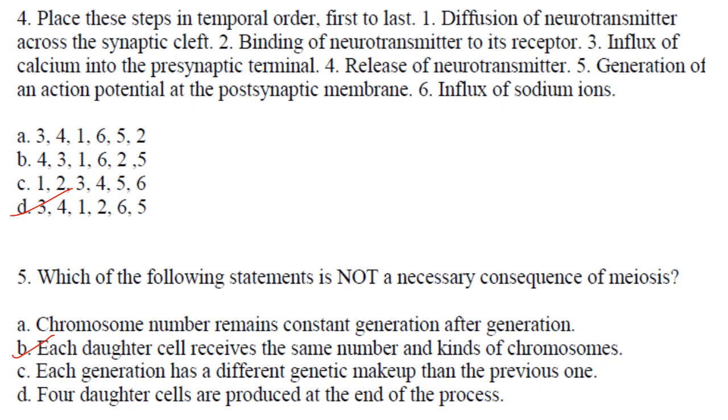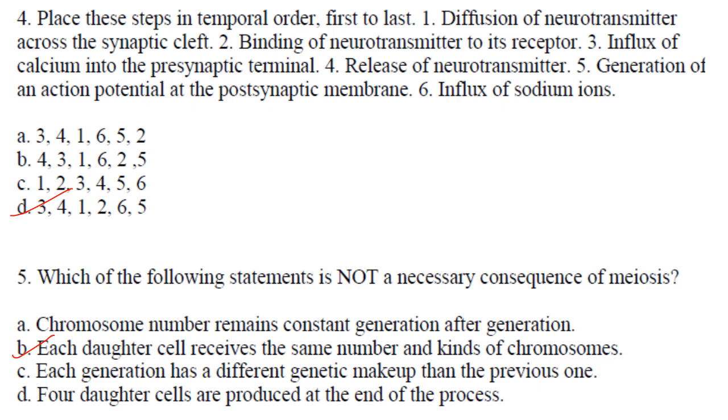Then next one. Place these steps in temporal order, first to last. Diffusion of neurotransmitter across the synaptic cleft, binding of neurotransmitter to its receptor, influx of calcium into presynaptic terminal, release of neurotransmitter, generation of action potential at postsynaptic membrane, influx of sodium ions. So the first one will be influx of calcium into presynaptic terminal.